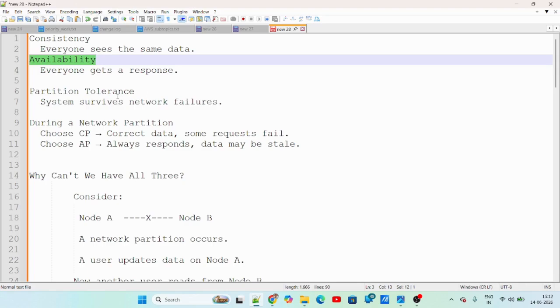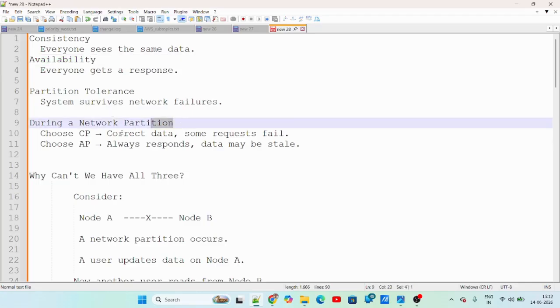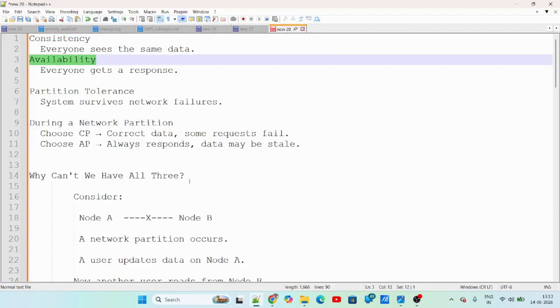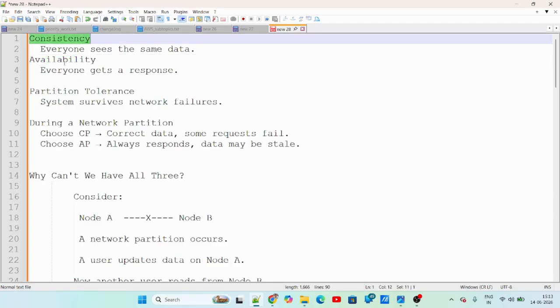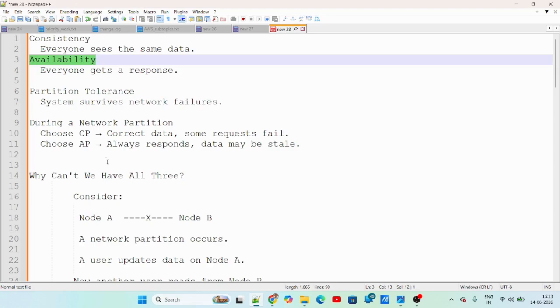Now, what does the CAP theorem say? Network partition is a must. So during a network partition, like when there is a network issue between node A and node B, what do we choose? How do we go about it? Either you go with consistency or you go with availability. That depends on your use case. But you cannot have both consistency and availability at the same time.